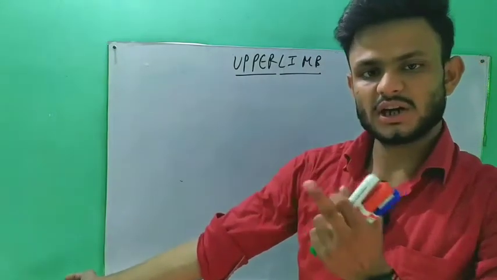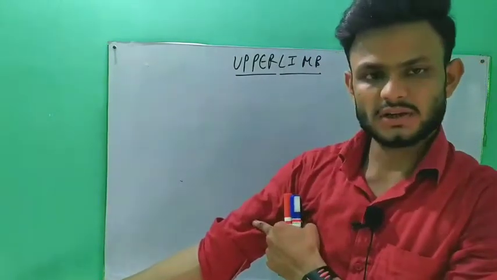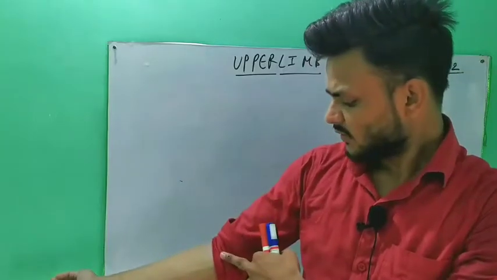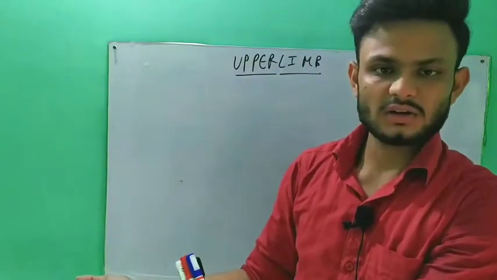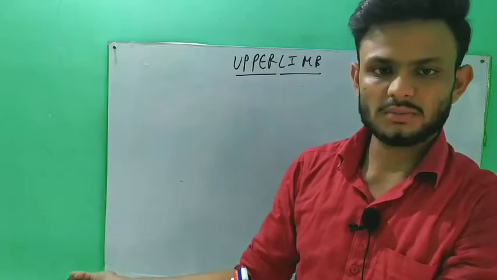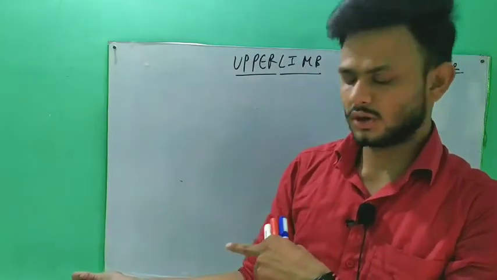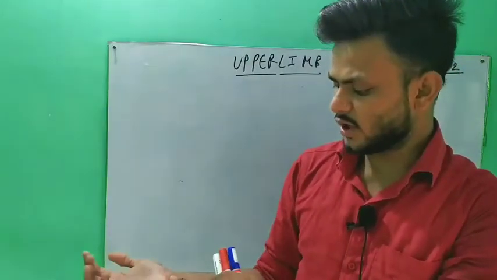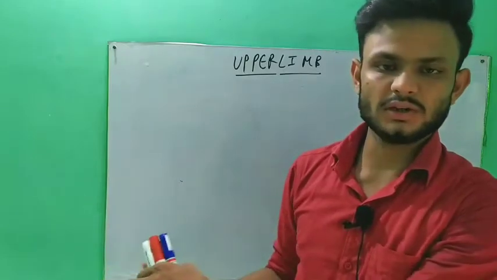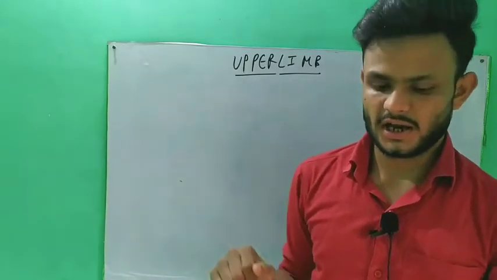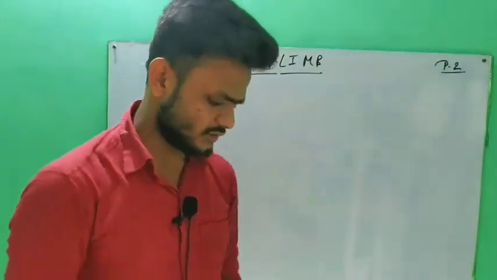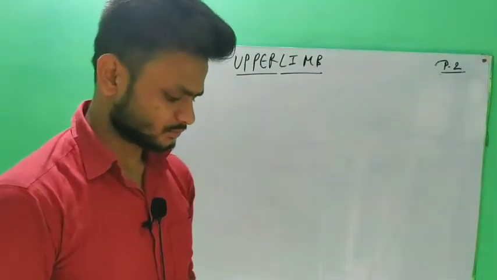In anatomy the arm is also called the brachium. From the elbow joint up to the wrist joint, this is our forearm, also called the antebrachium, and from the wrist joint up to the distal phalanx, this is our hand. So these are a few divisions of the upper limb.